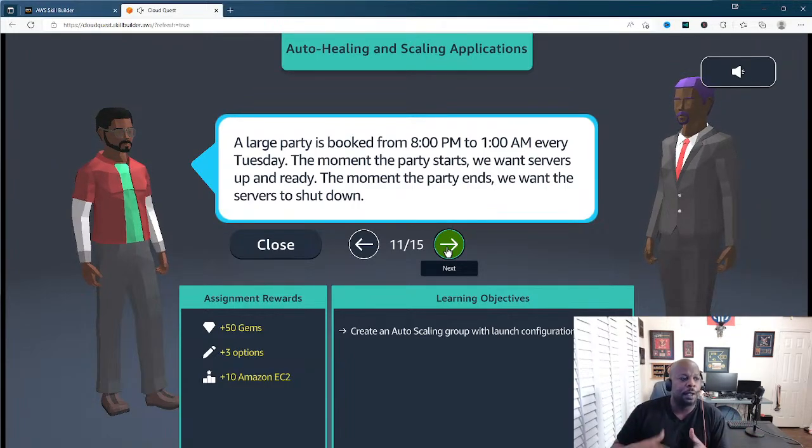Every Tuesday, the moment the party starts, we want servers up and ready. The moment the party ends, we want those servers to shut down, right? So that's what we're doing. We're doing the auto scaling group, and we're also going to set time limits on it when we know we have a mass amount of users.